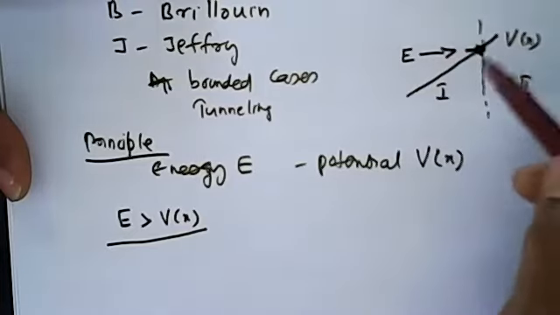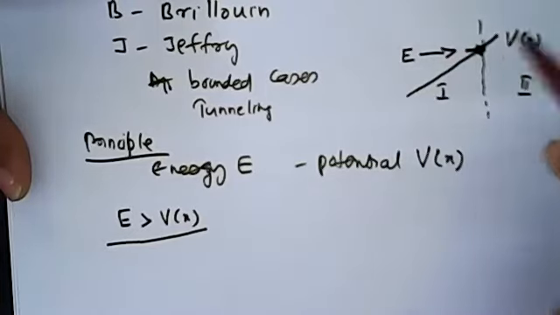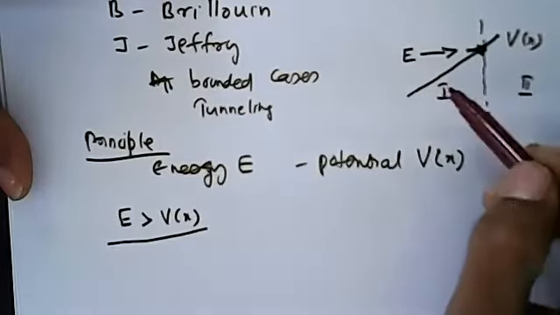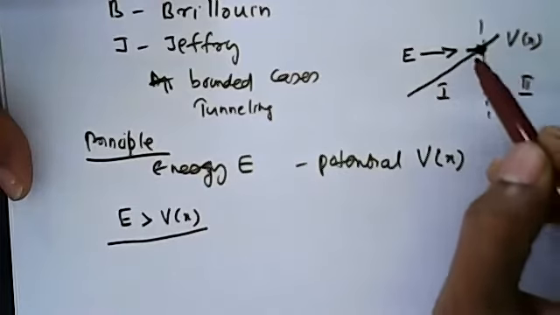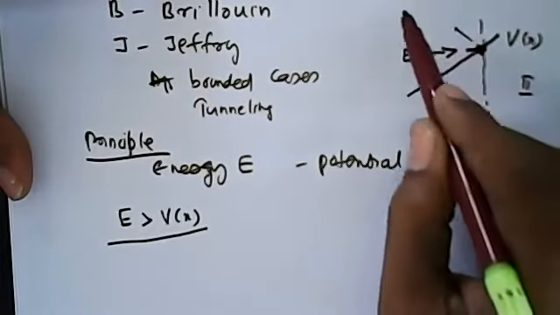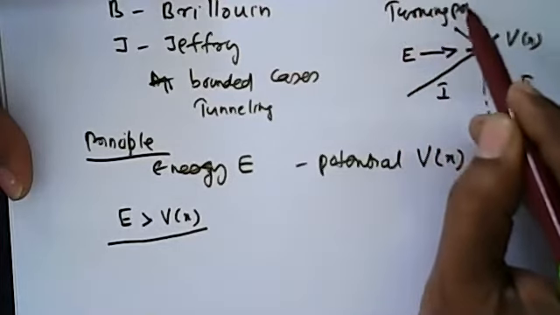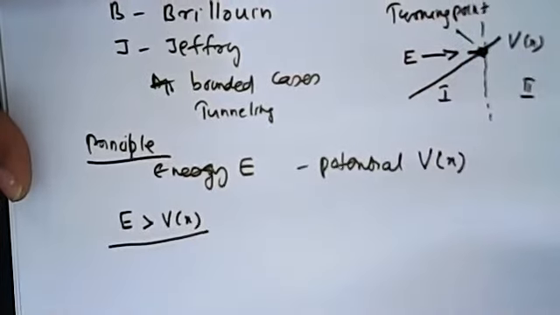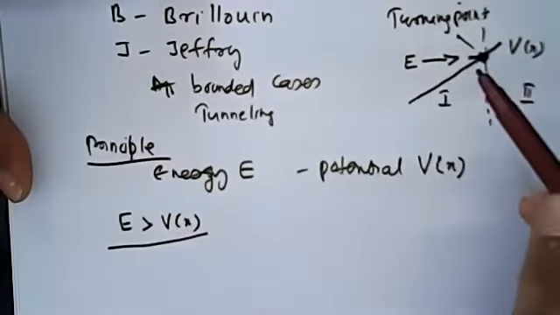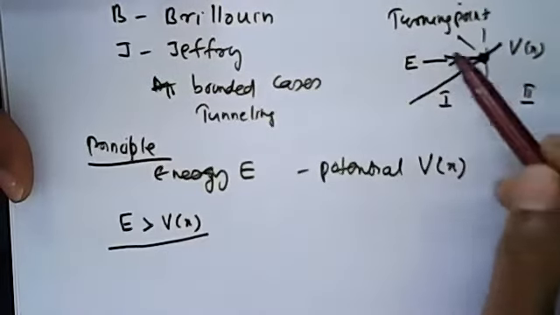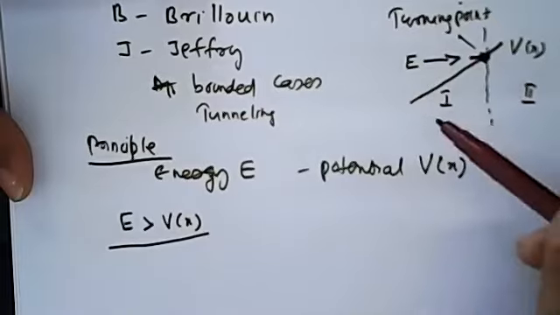E is less than V, so potential is greater there. This point is actually known as the turning point. Why is it called turning point? Because, according to classical mechanics,